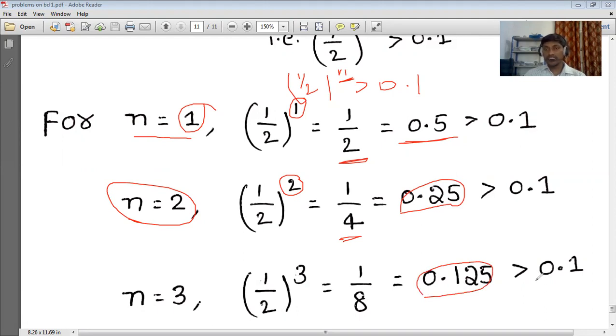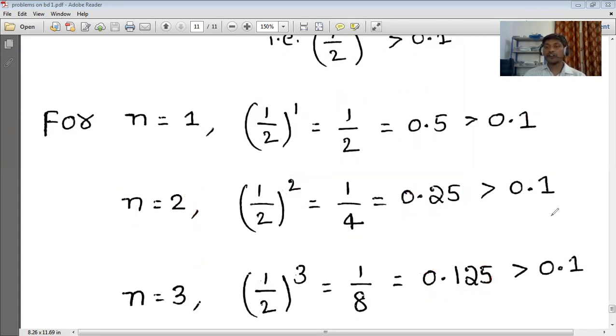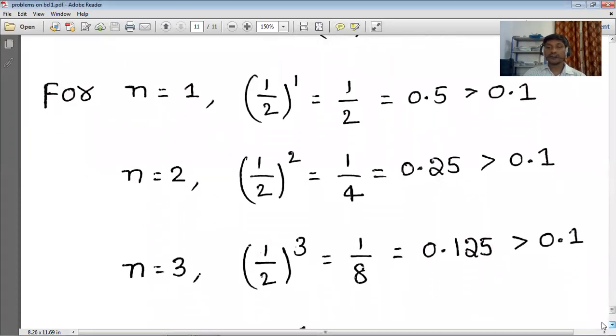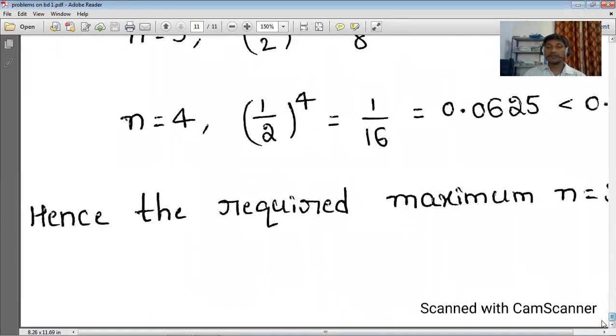So like this we need to calculate until we get a value less than 0.1. Why? Because we require the maximum value of n, and that maximum value of n should satisfy this condition. Okay, now next, n is equal to 4. If you substitute that, what will you get?